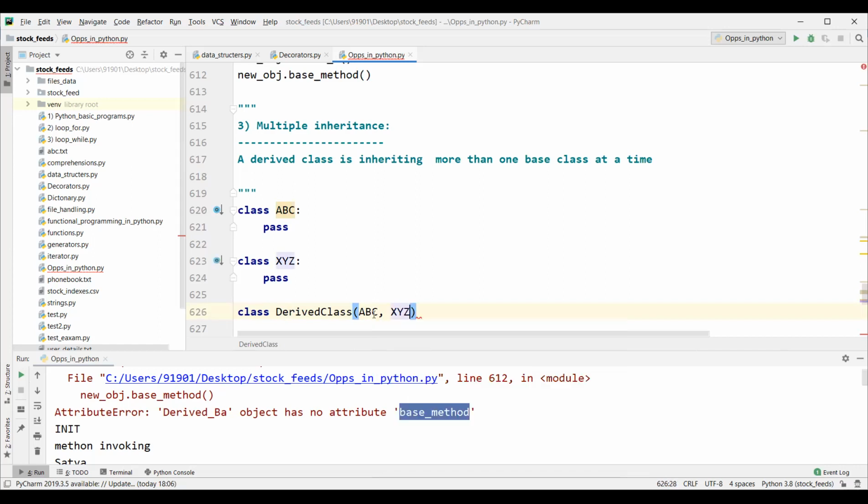Like this we can define any number of parent class names here. Understood, guys? Base class names here. Can we define a derived class as a base class here?